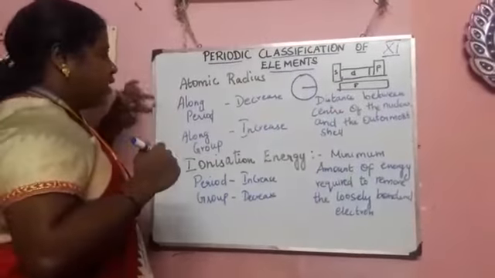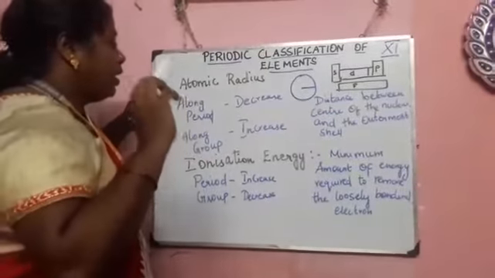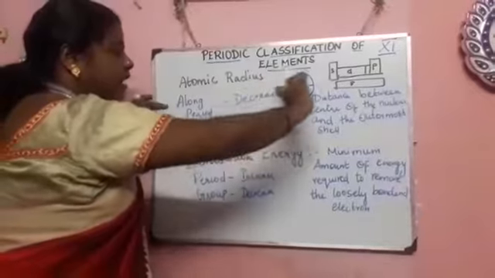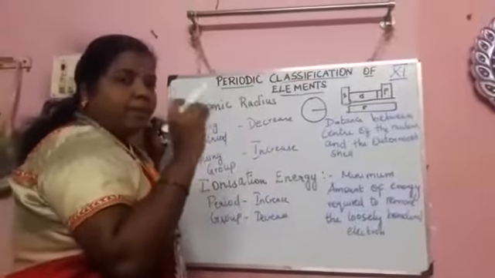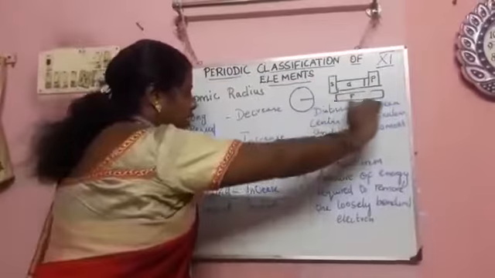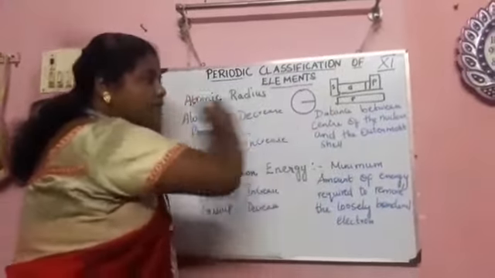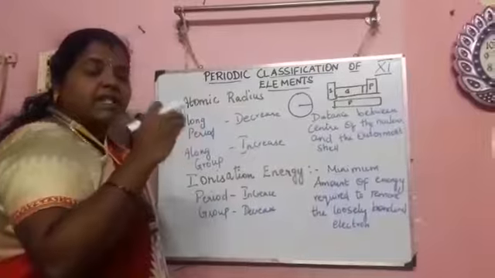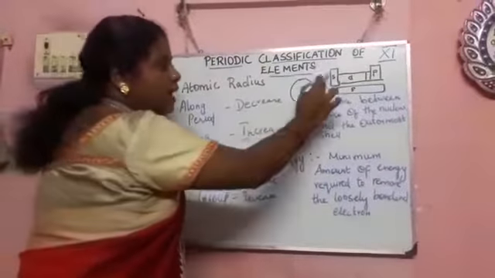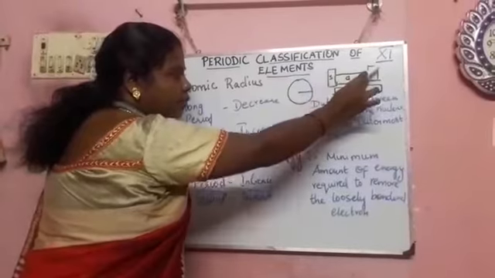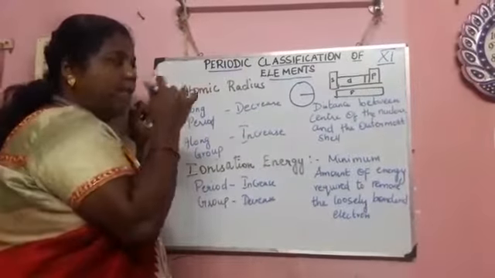Let's see that along the period, the atomic radius decreases, because most probably the elements present in a period, from left to right, have the same number of valence shells, because they are either S block or P block.